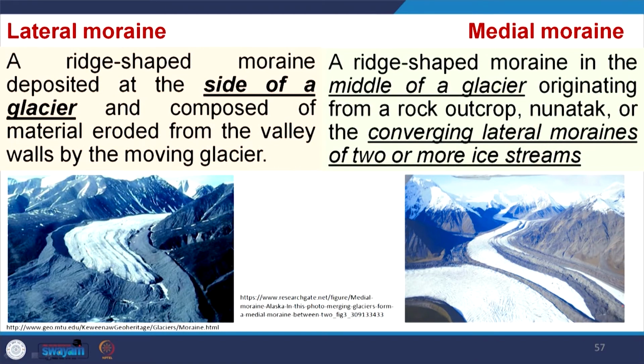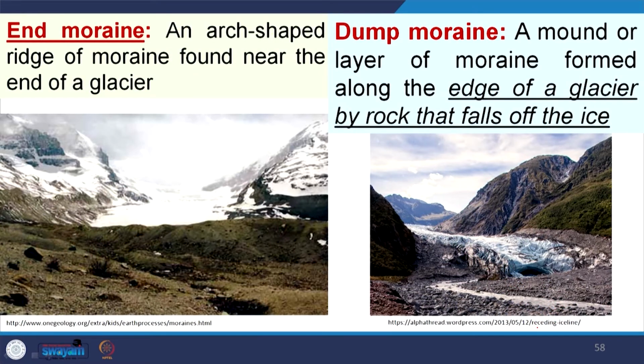And we have discussed these things, lateral moraine, medial moraine. Lateral moraines are laterally at the side of the glacier, and this is a medial moraine because two glaciers meet, and here two lateral moraines are mixed, and this part is called medial moraine. End moraine: here the glacier melts, it ends its position, and this is called the end moraine.